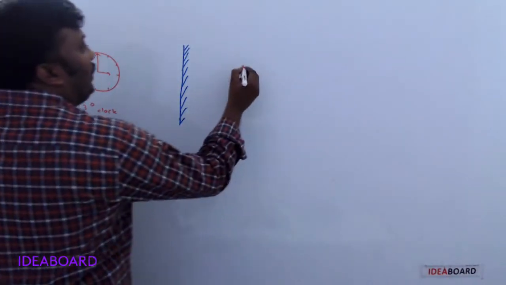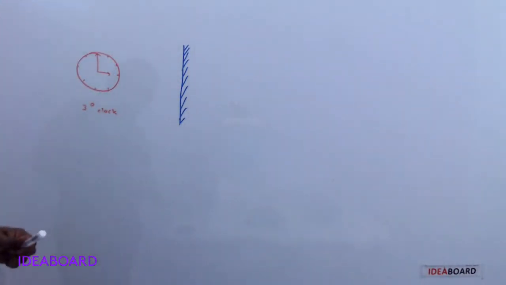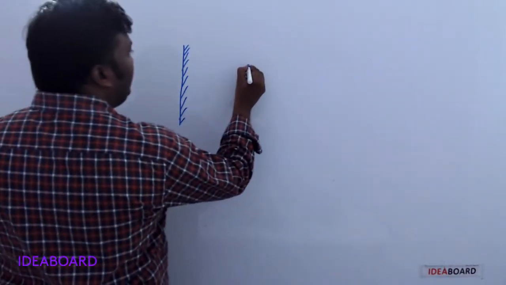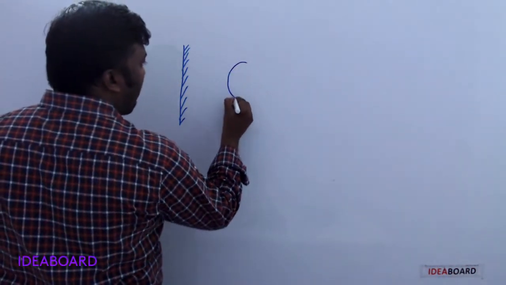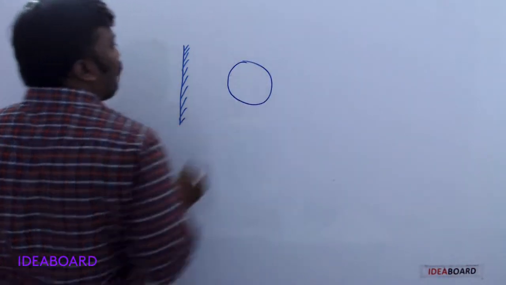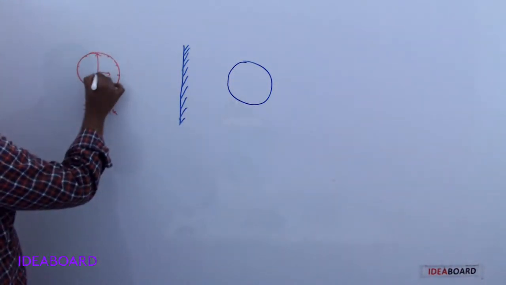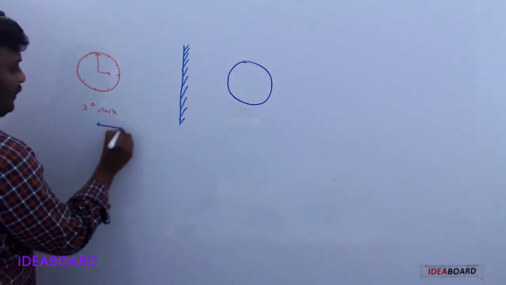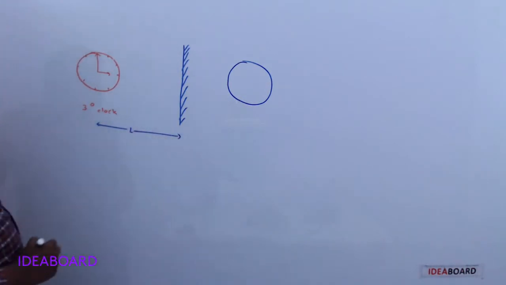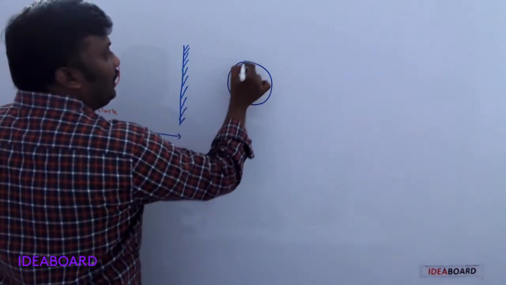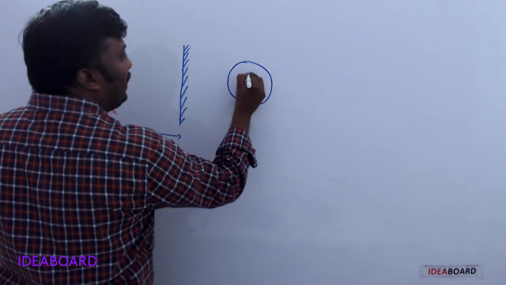Now, where is the image formed? See here. What we said, suppose you take this as one extended object, which is at a distance of L. Then in the image also we get the extended object.